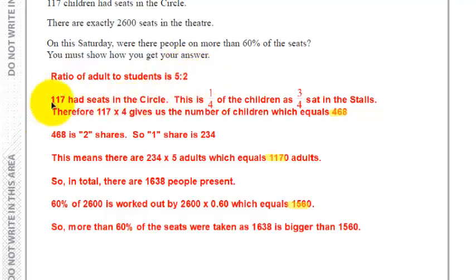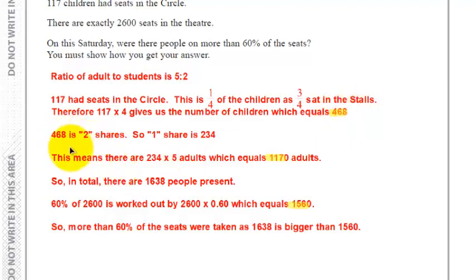We are told 117 children had seats in the circle. This is 1/4 of the children, as 3/4 sat in the stalls. So that 117 is 1/4 of the total number of children. So if I times that by 4, we get the number of children which equals 468.